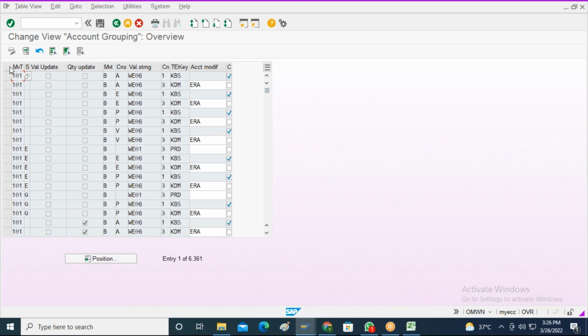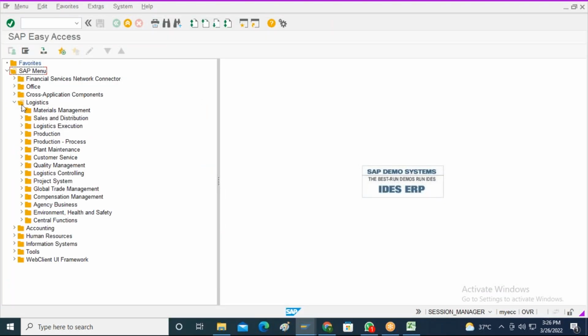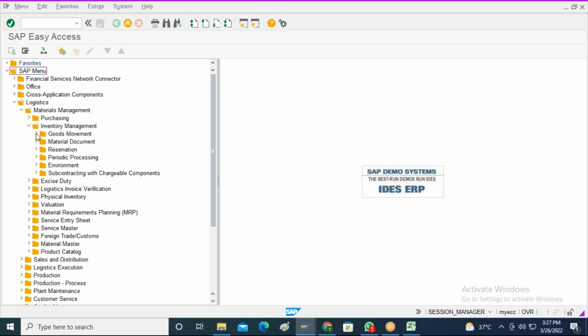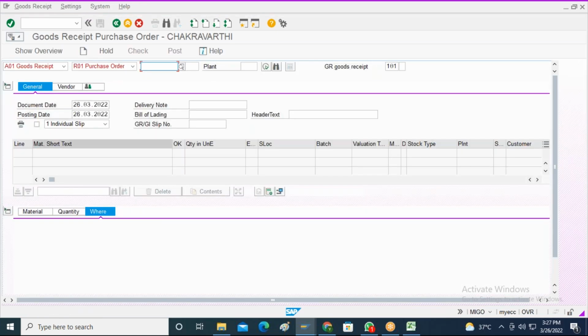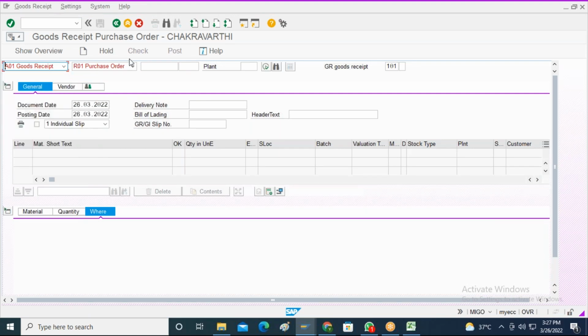So let me select one of the movement types. I am trying to perform a goods receipt against the purchase order in inventory management. Let me go to Logistics, Material Management, Inventory Management, Goods Movement, MIGO is the transaction code. So here you see, let us say I'm trying to do one activity that is nothing but a goods receipt against a purchase order.